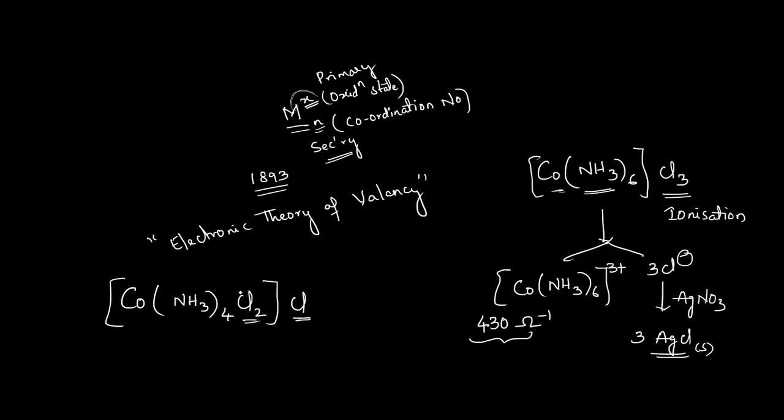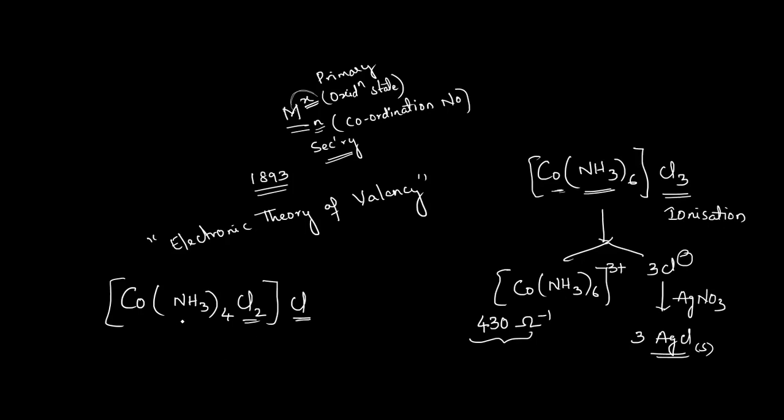So they are having an intimate association with the central metal atom or ion, but this chloride is outside the coordination sphere. So he said that according to his postulate, this chloride is far away from the cobalt, whereas these two chloride ions are inside the coordination sphere, nearer to the cobalt here.